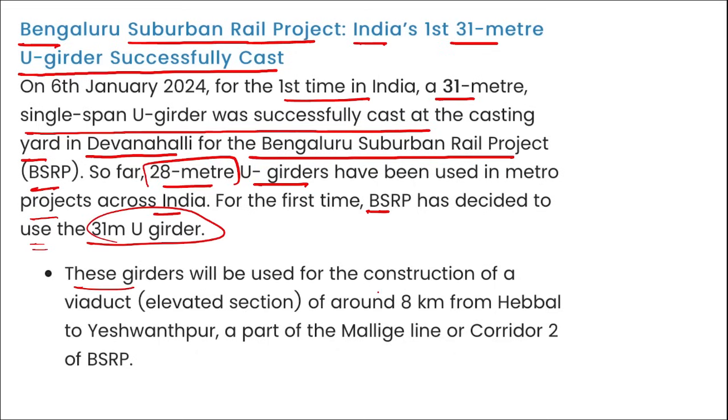Correct. These girders will be used for the construction of an elevated section of around 8 kilometers from Hebbal to Yashwantpur, a part of the Mellige line or corridor 2 of BSRP. Right, just remember, it is for the first time India's first 31-meter U girder successfully casted by BSRP, that is Bangalore Suburban Rail Project. So friends, these were your important current affairs for the day.